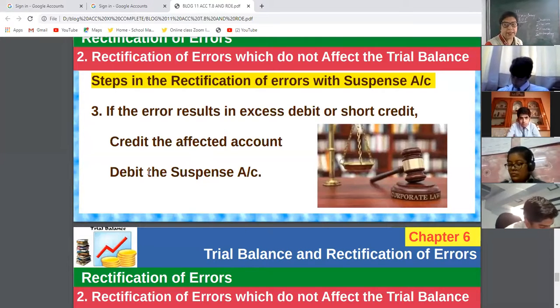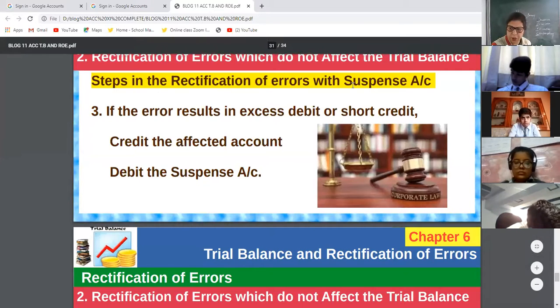See, one-sided error means error in one account, and that will affect the trial balance. Then how to rectify it? Rectify it through suspense account, and in the suspense account there are 2 conditions: excess debit or short credit, and short credit, excess debit.